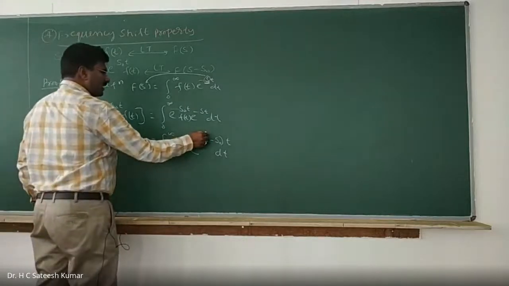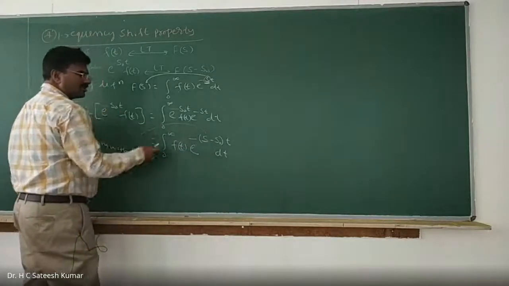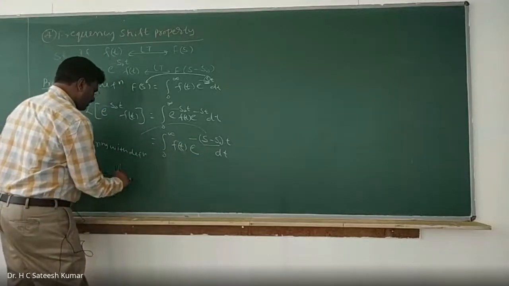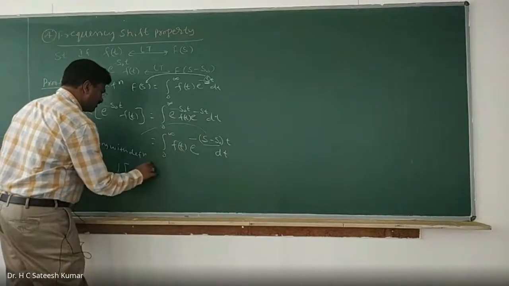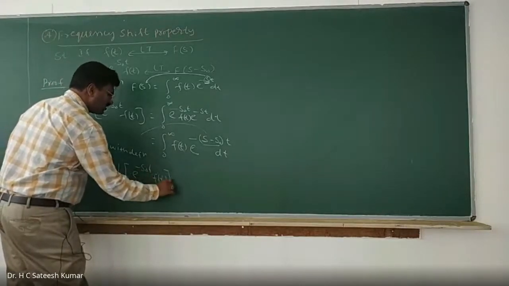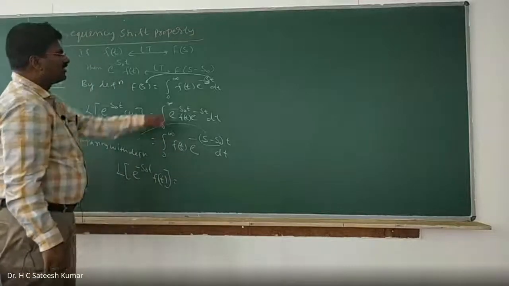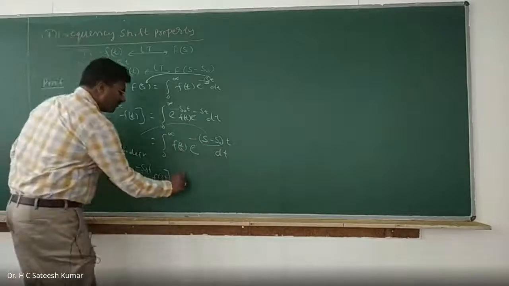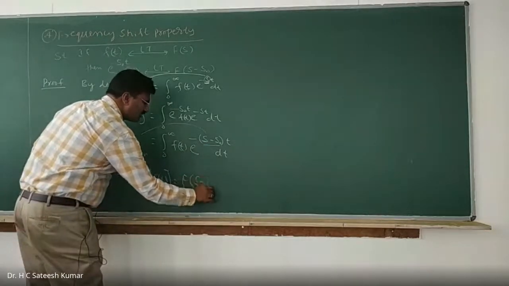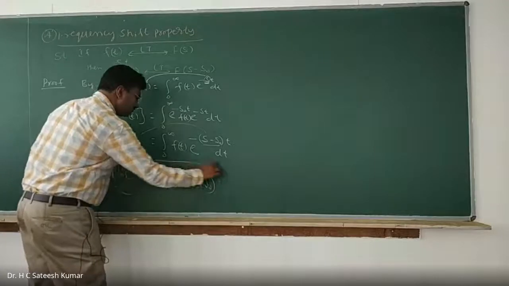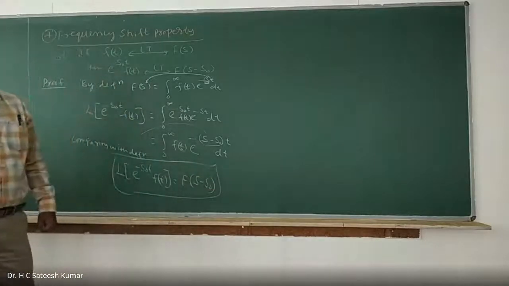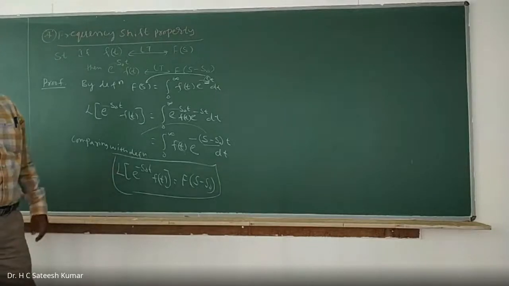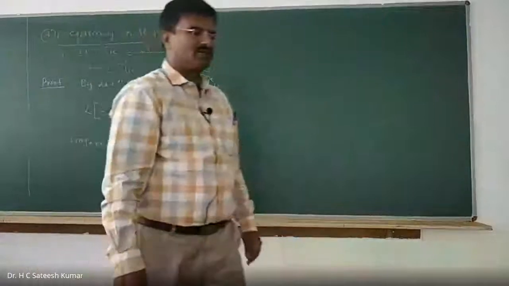And we can write it, the left hand side is nothing but equal to, in place of s, we have s minus s naught. Therefore, Laplace transformation of e to the power of minus s naught t into f of t is nothing but, same format is there. If you have s, we call it as f of s. If you have s minus s naught, we call it as f of s minus s naught. Hence the proof. That is the required proof, right? So therefore, Laplace transform e to the power minus s naught t into f of t is f of s minus s naught. So that is the proof of frequency shift property.